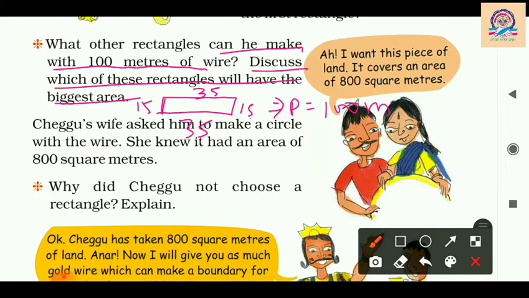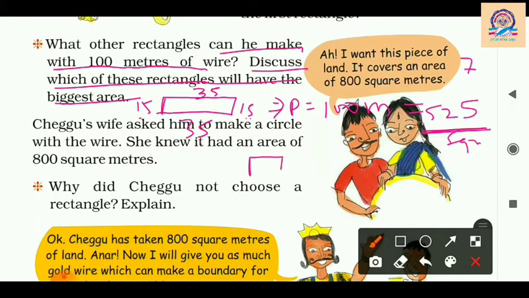Okay, and its area, let's find its area. So multiply 15 into 35. 5 5's are 25, 2 will be carried. Now 15 3's are 45, 45 plus 2, it is 47, so 525 square meter. Let's make another rectangle with 25 meters each side.